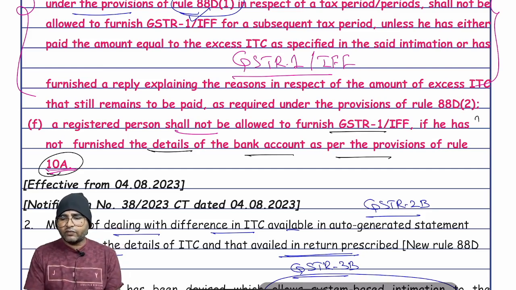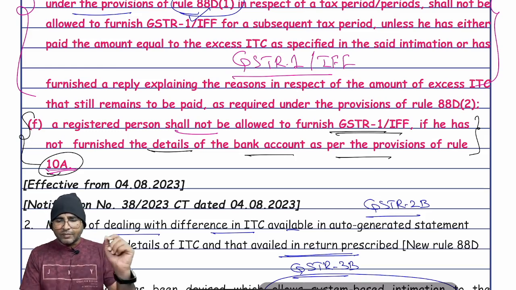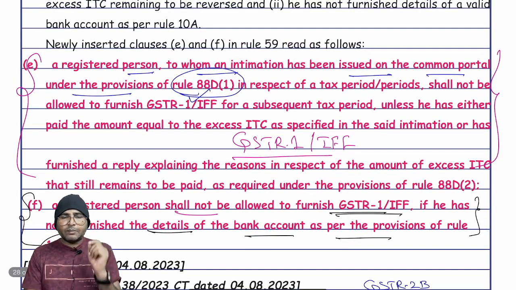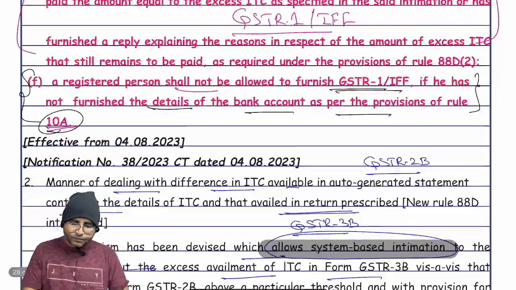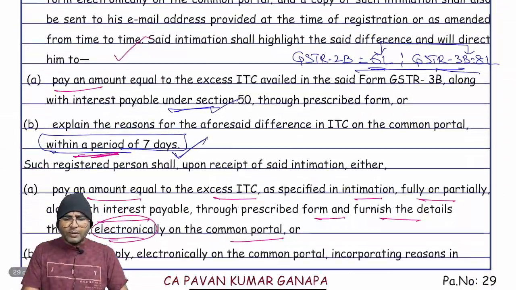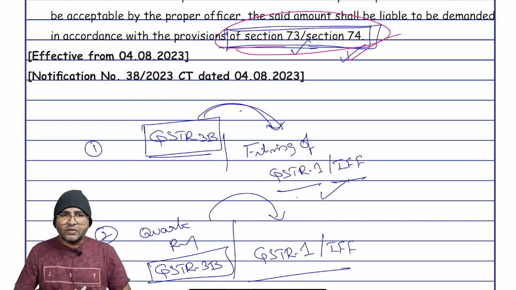Suppose you are reluctant to provide the bank account details, then you are debarred from filing the return GSTR 1 or IFF, right? From the examination point of view, it might be given as a theoretical question also, right? Very important. So these are the two amendments which came into the picture in the chapter on returns, right?